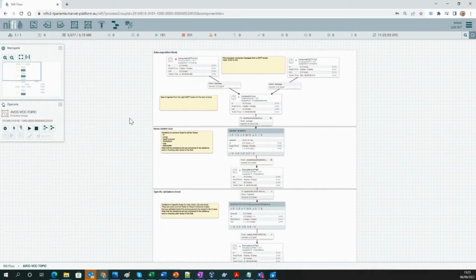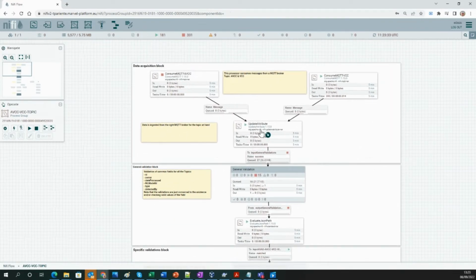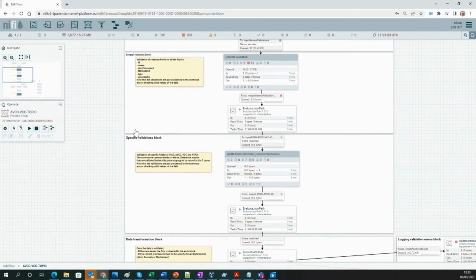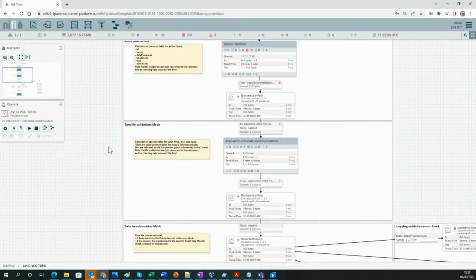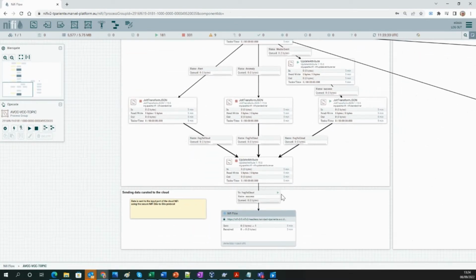The first block is getting the data from the right MQTT topic and setting up some attributes for the entire flow. There are several blocks that perform specific validations, such as checking for mandatory fields or the range of accepted values. The data is then transformed to comply with the specific data models. The Jolt processors have the transformation rules specified for the VCC, as can be seen in the data flow. The last step consists of sending the transformed data to the cloud NiFi using the NiFi site-to-site protocol. This data will be received by the cloud instance of NiFi defined in the last processor and then sent to the appropriate Kafka topics of the Data Fusion bus for further processing.